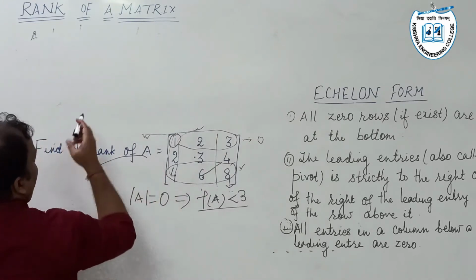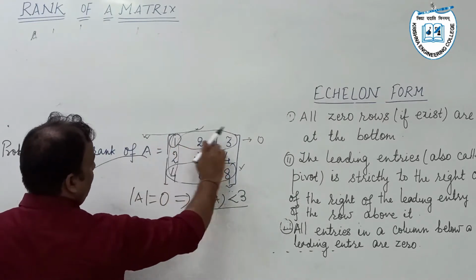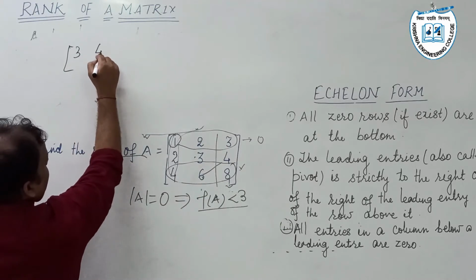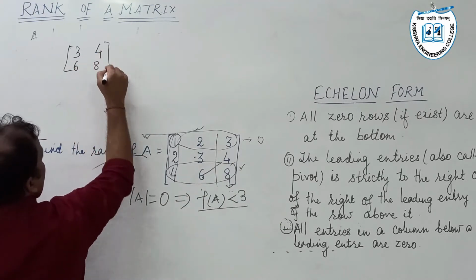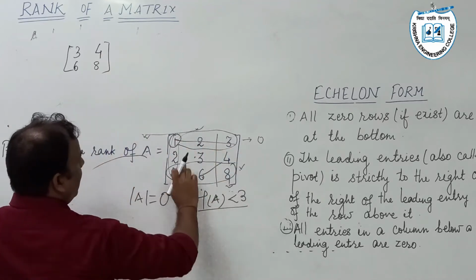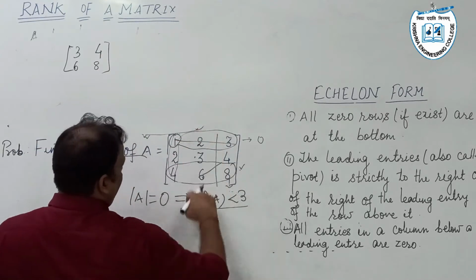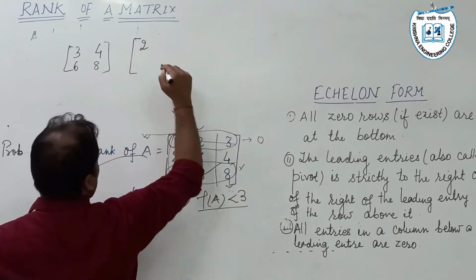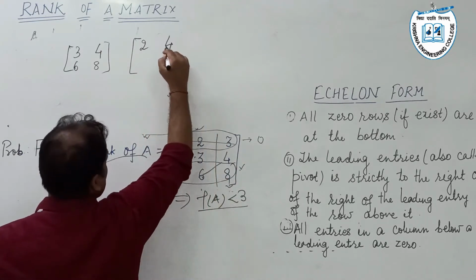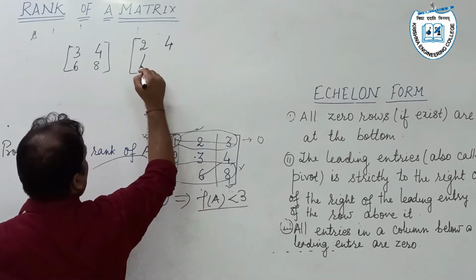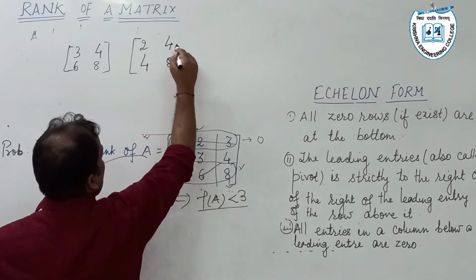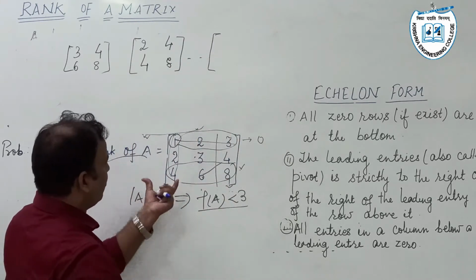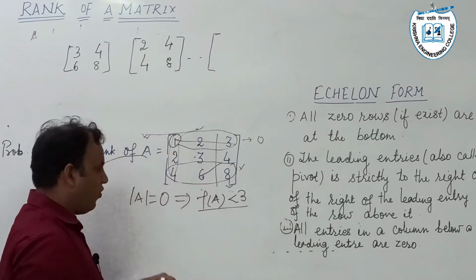The first submatrix is, suppose we omit the first row and first column. We have a submatrix like this: 3, 4, 6, 8. Then first row, second column omitted: 2, 4, 4, 8, and so on. It means we have different sets of square submatrices of order 2.